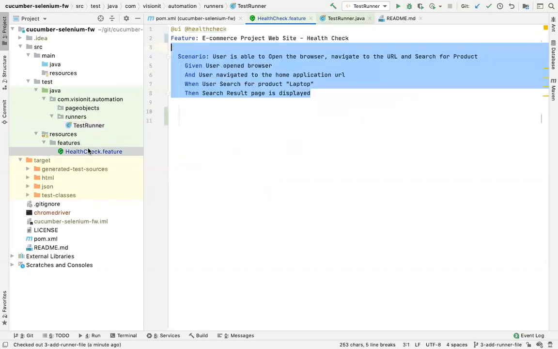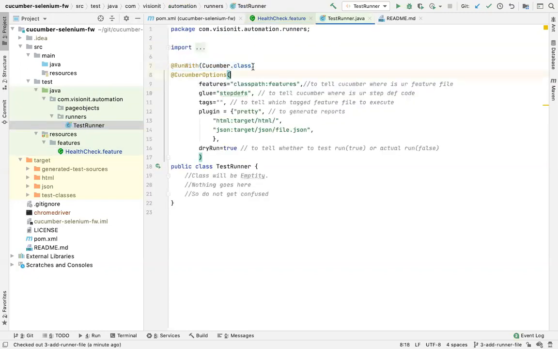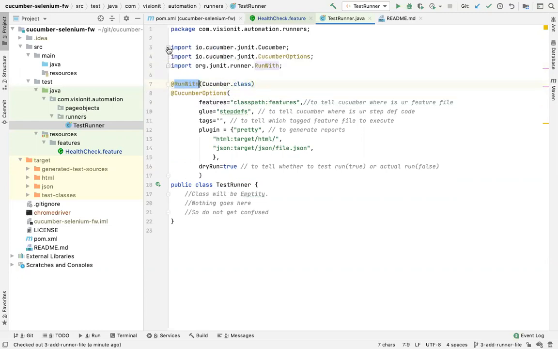So you have to focus here rather than understanding ये क्या लिखा हुआ है, कैसे क्या होता है ये, right? So I am just giving a brief about it. This is RunWith, a JUnit annotation. Inside this, I am passing an argument, saying it's Cucumber.class. So RunWith Cucumber.class will instruct JUnit to execute the feature file using Cucumber.class. That's it. What is next is CucumberOptions.